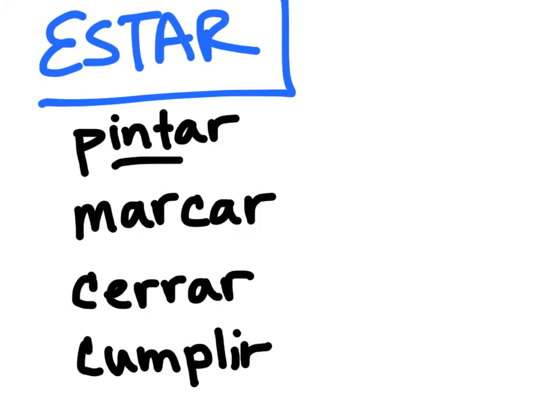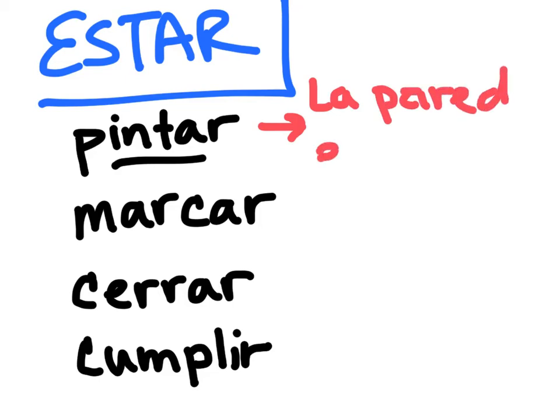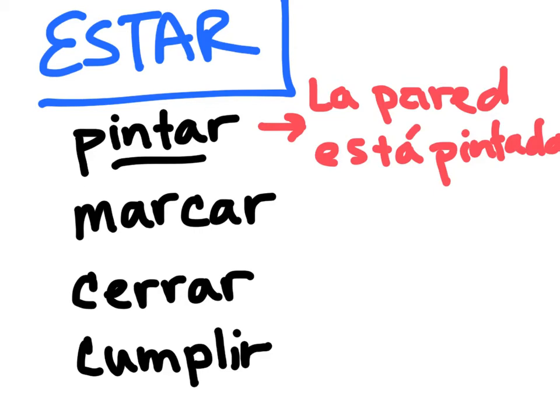Okay, so pintar means to paint, right? If we want to say that I already painted it and now it is painted, for example, the wall, la pared está, it is, because that's its condition now, pintada. Okay, and in this case it ends in an A, pintada, because la pared.